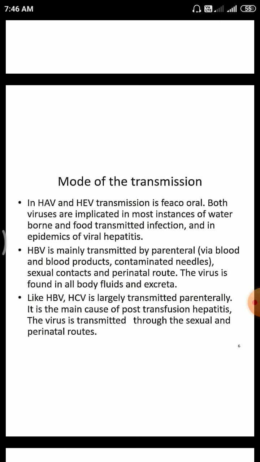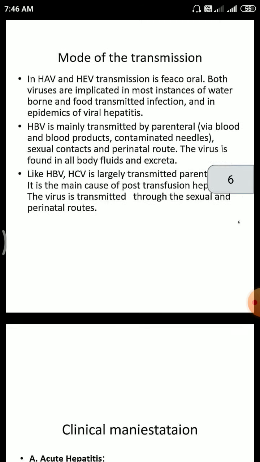Hepatitis B virus is mainly transmitted by the parenteral route, for example blood and blood products and contaminated needles, and also by sexual contact and perinatally. The virus is found in all body fluids and excreta. Like hepatitis B virus, hepatitis C virus is largely transmitted parenterally. It is the main cause of post-transfusion hepatitis. The virus is also transmitted through sexual and perinatal routes.